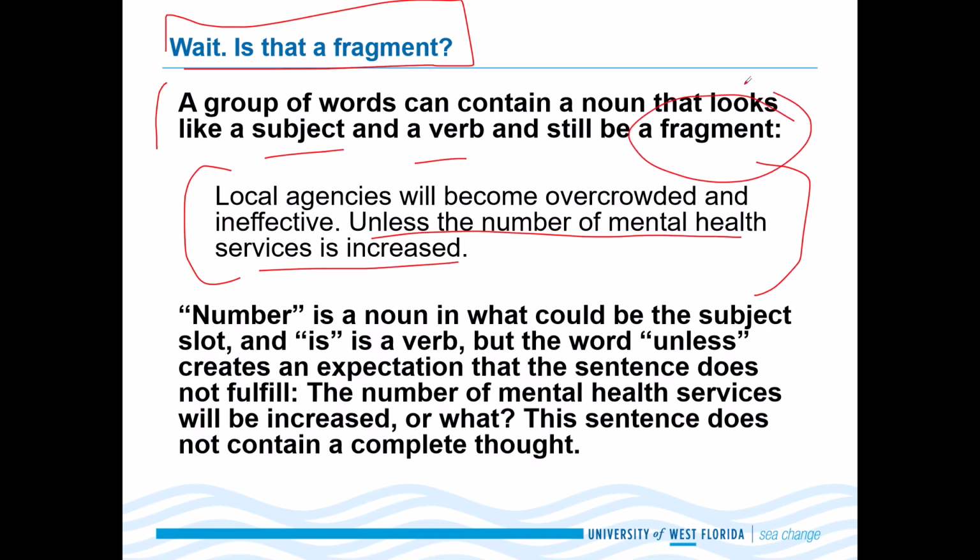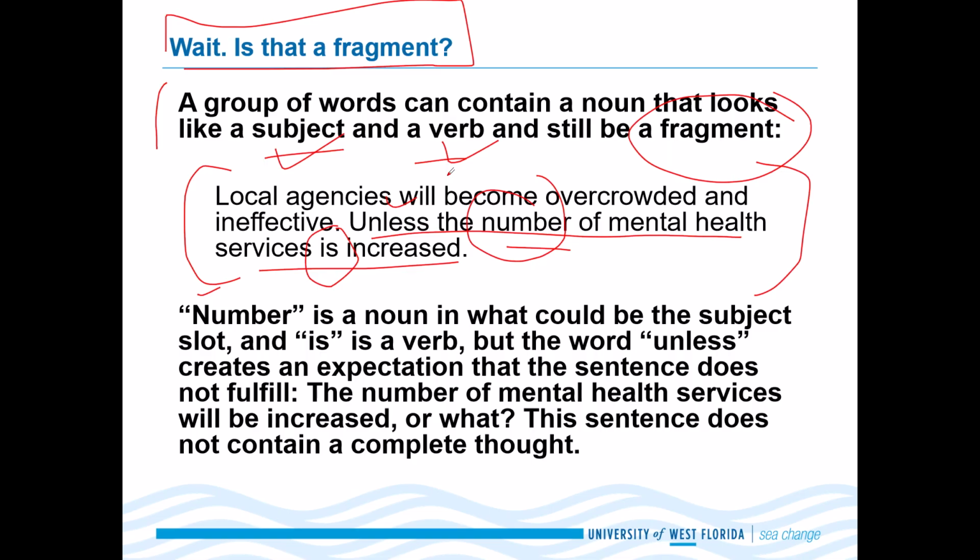Earlier we said that a sentence has a subject and a verb. Now we are saying that no, it's not a sentence, it's a fragment. Why? Because there will be a missing link. There will be an extra word that will make it a fragment instead of a complete sentence. Let's look here. Number is a noun, unless the number of mental health services is increased. Now, number is acting as a subject, is is acting as a verb, but the word unless is making our sentence a fragment.